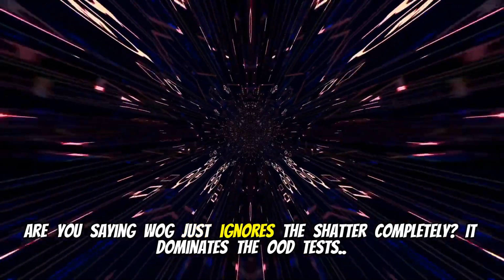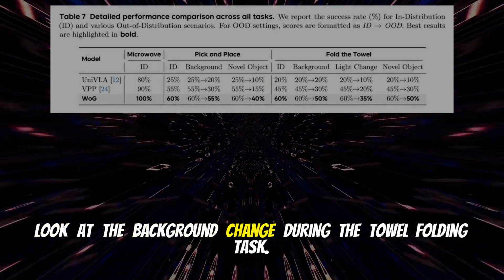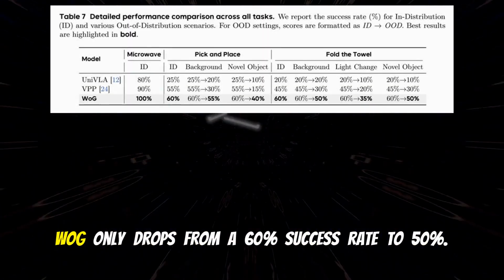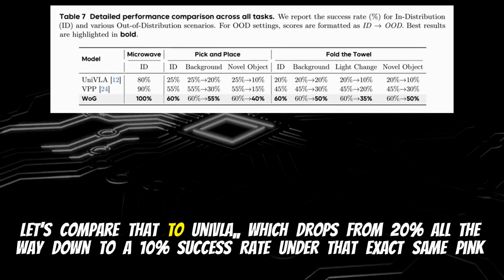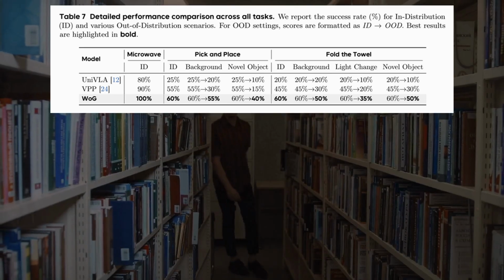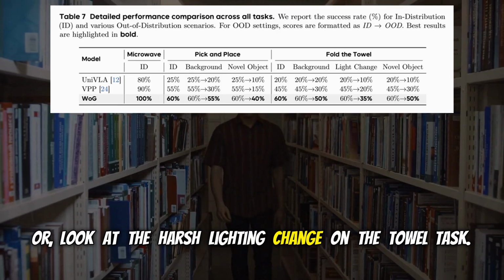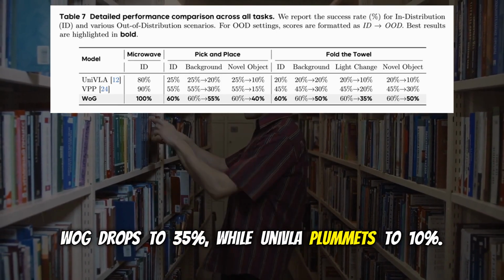Are you saying WOG just ignores the shadow completely? It dominates the OOD tests. Look at the background change during the towel folding task. WOG only drops from a 60% success rate to 50%. Let's compare that to Univi, which drops from 20% all the way down to a 10% success rate under that exact same pink tablecloth. Or look at the harsh lighting change on the towel task. WOG drops to 35%, while Univi plummets to 10%.